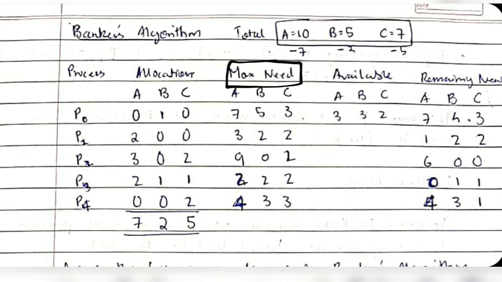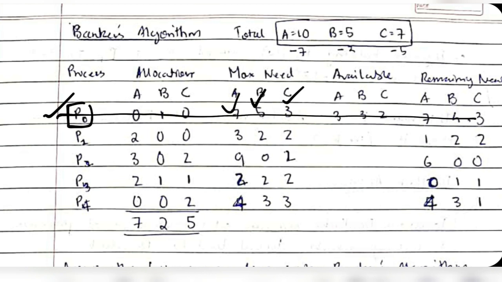What is maximum need? This means for the process P0, it needs 7 printers, 5 keyboards and 3 CPUs for its process to be completed. In the same way, for P1, 3 printers, 2 keyboards and 2 CPUs are needed for this process to be completed. You can think of it as P0 saying, give me 7 printers and 5 keyboards and 3 CPUs, then my process will be completed and I will exit the queue.